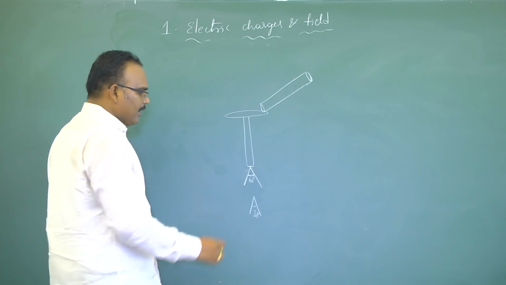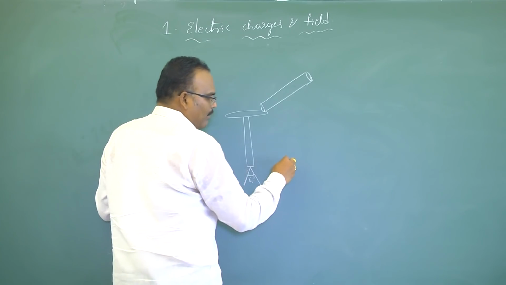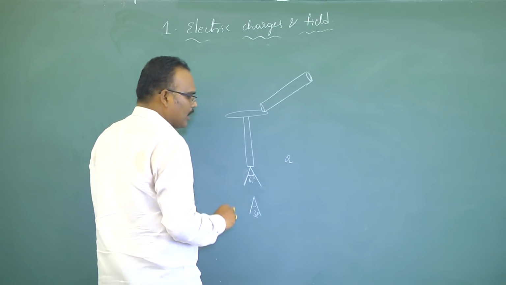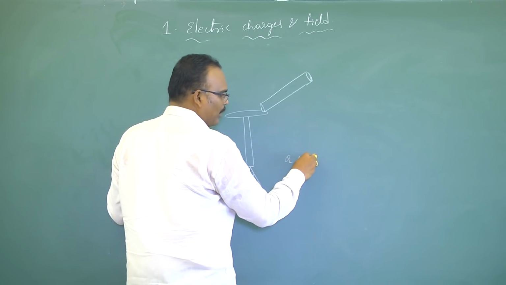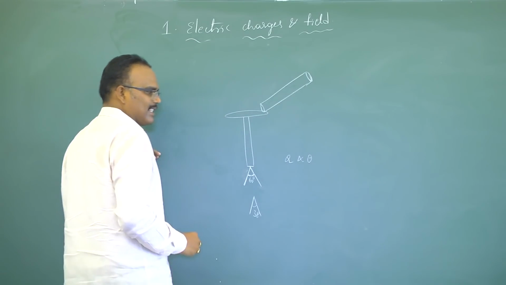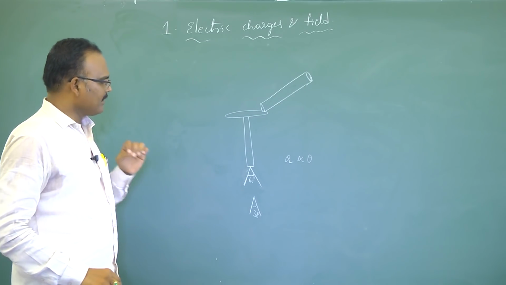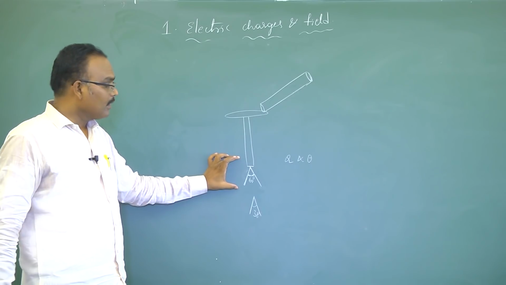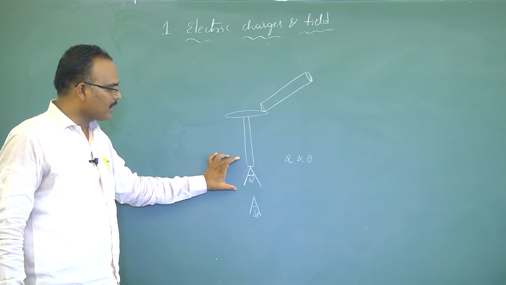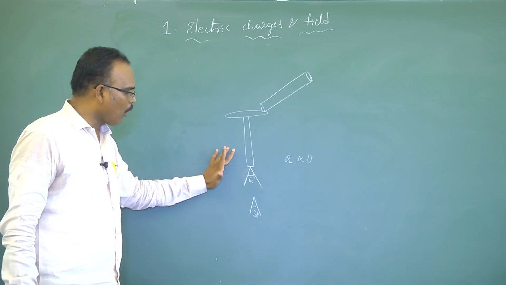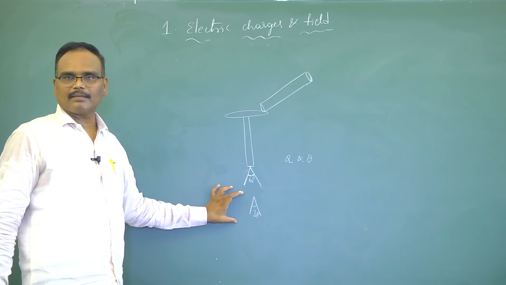We have already discussed this. The magnitude of charge present on the gold leaves is directly proportional to the angular divergence. That means in the first case, the magnitude of charge present on the gold leaves is more than in the second case.